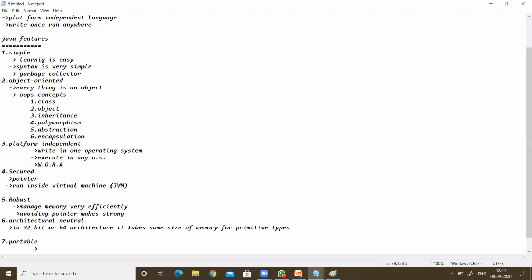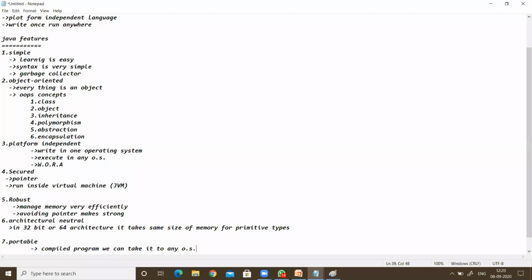After compiling, we can take the compiled program to any operating system and execute it. That means we can take it anywhere.